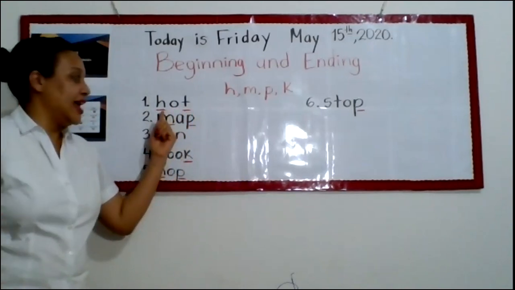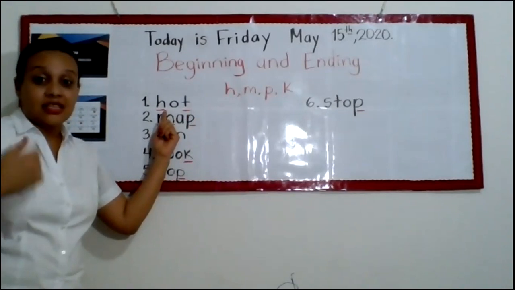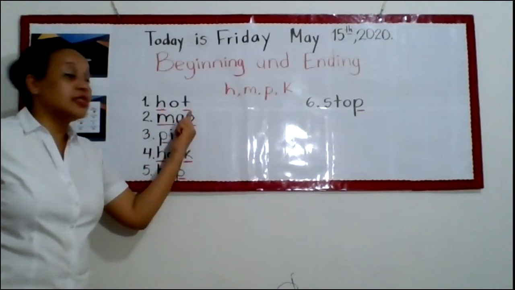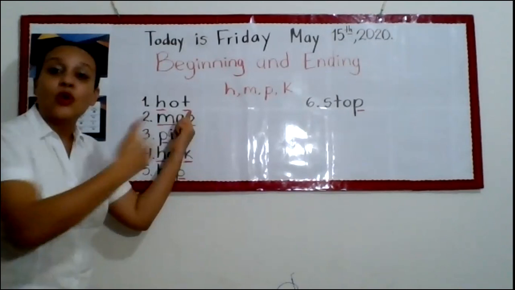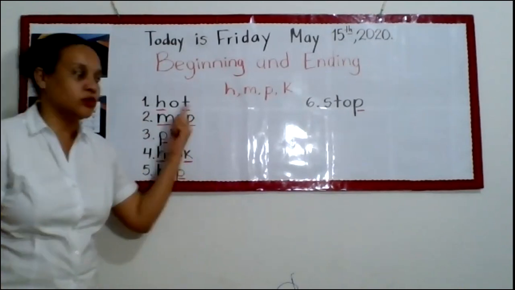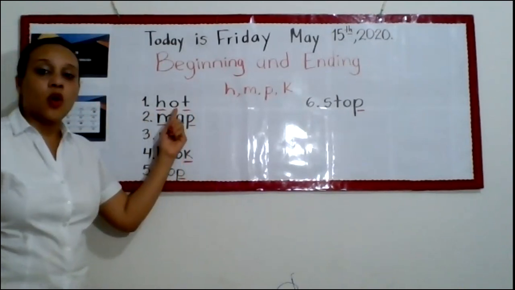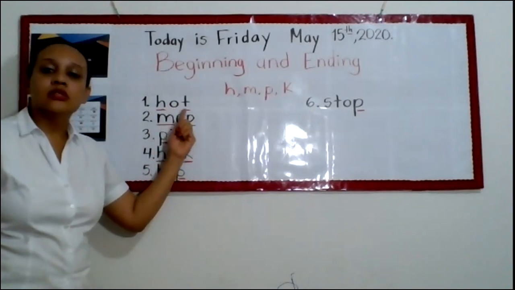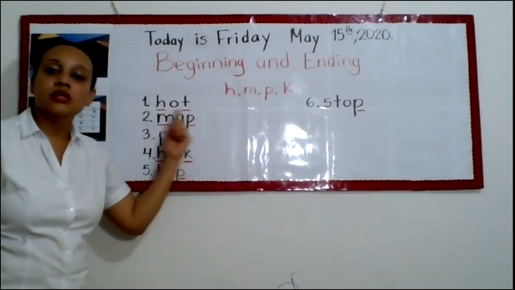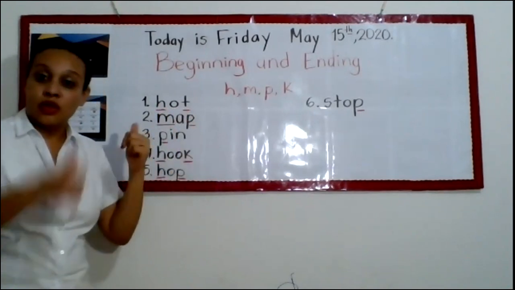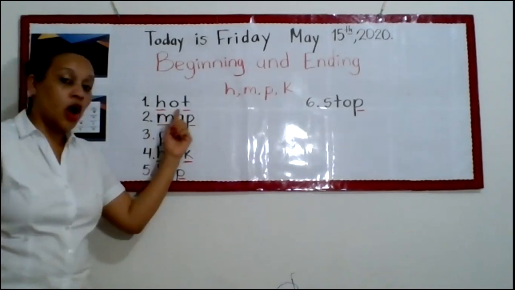H is the first one, and T is the last, so it is the ending sound. H-O-T, hot. Good.